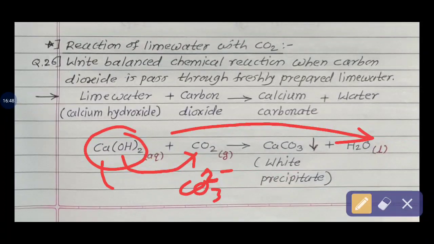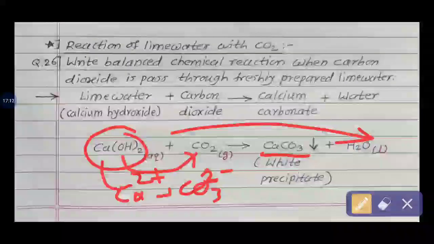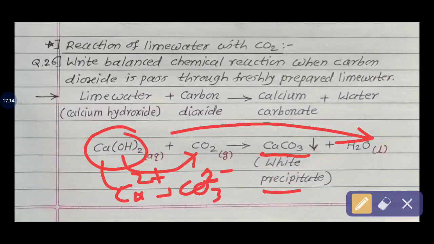Then calcium is Ca, its valency is 2, and that's why 2 plus charges are there. This calcium reacts with what? The carbonate radical, to form CaCO3. That is calcium carbonate. It is also called marble and its particles are white in color. That's why we observe the milk-like color in that test tube. That's why there is a white precipitate. Precipitate means solid particles are formed there.